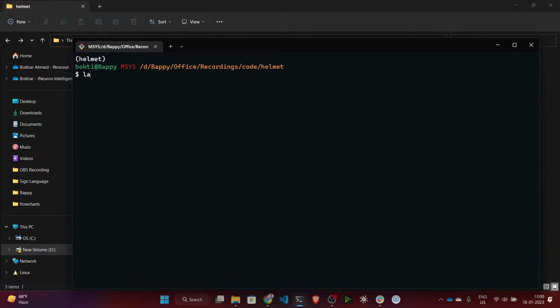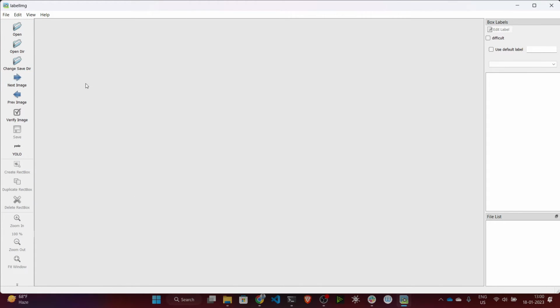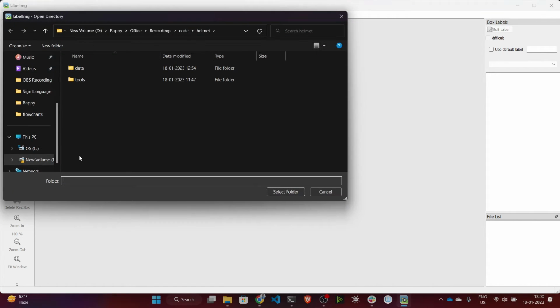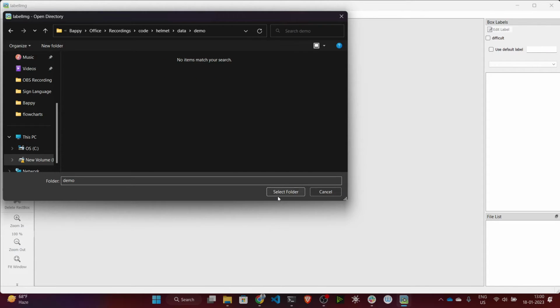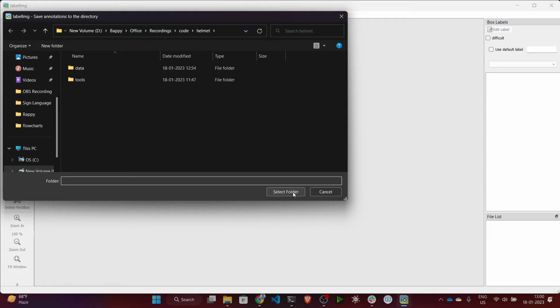Now you just need to write labelImg, where the I should be capital. If you run this command, it will open this UI, our labelImg UI. Here, first of all, you need to open the directory where you have kept your data. I will click on Open Dir. Inside my helmet folder, in data, I kept one folder called demo, and inside demo I kept some of the images. I will select this folder.